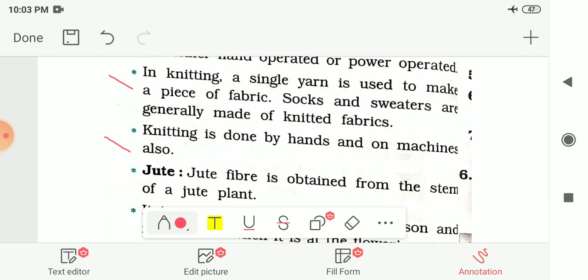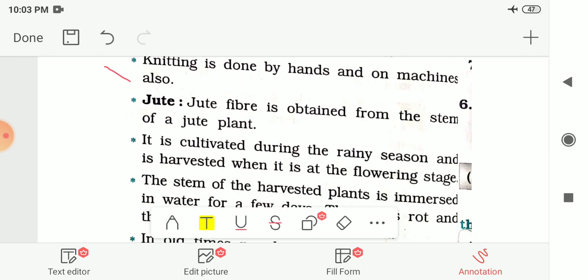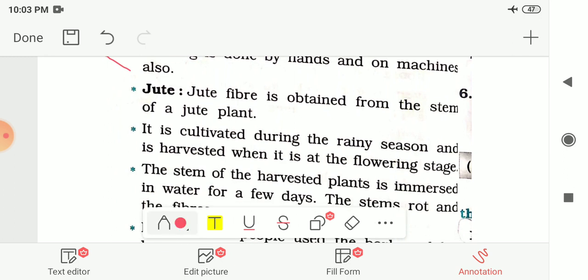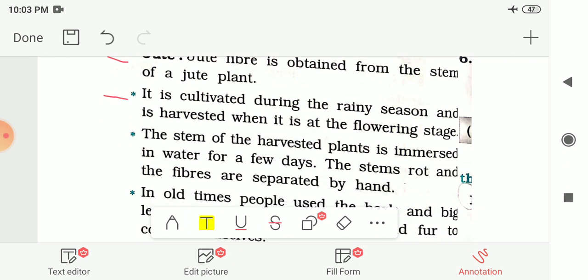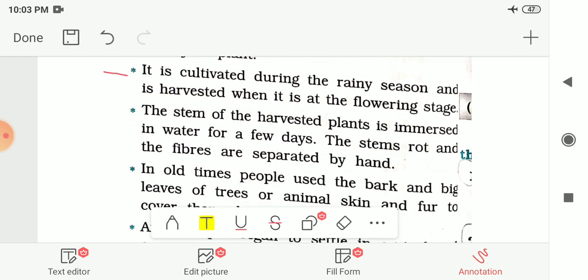Then after, next we had seen about jute. So jute fiber is obtained from the stem of a jute plant. That means it is a plant fiber, and we are getting this from the jute plant. It is cultivated during the rainy season and is harvested when it is at the flowering stage. We are cultivating these plants in the rainy season.